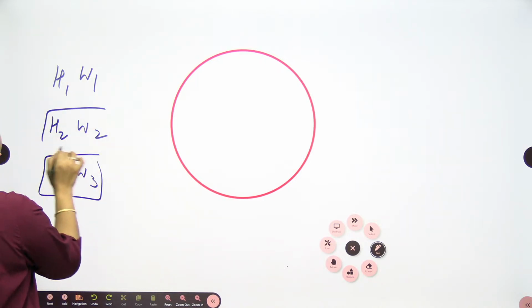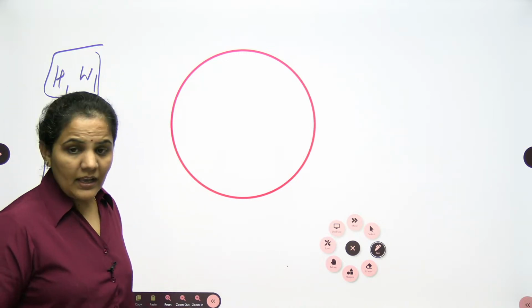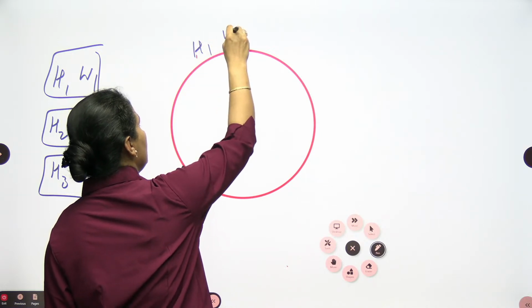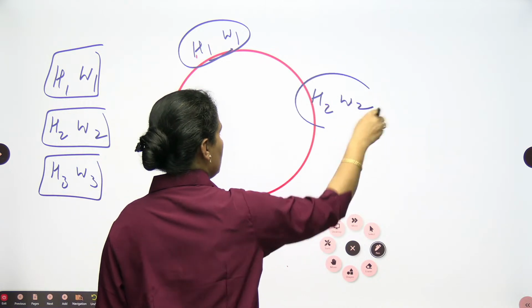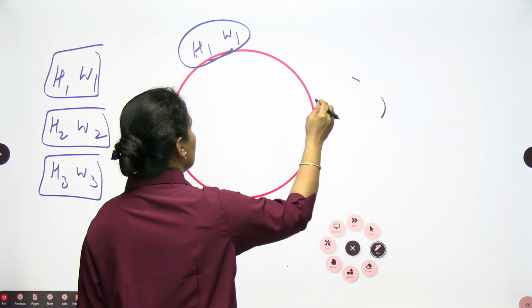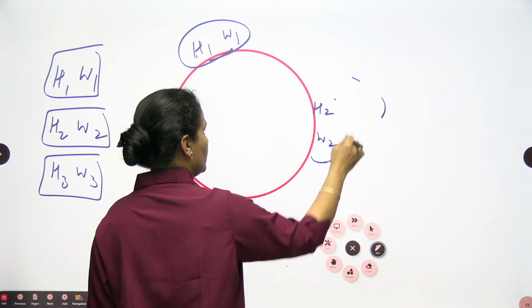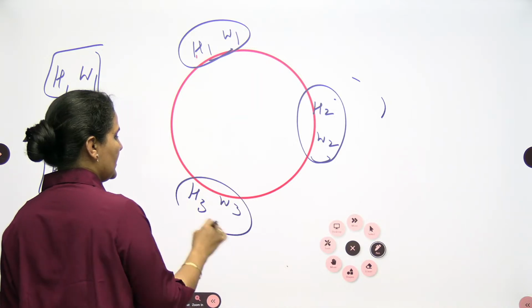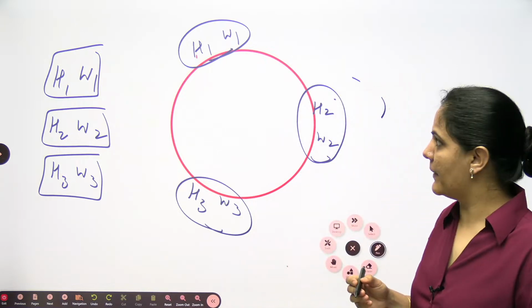I can start anywhere. H1 W1 is sitting here, H2 W2 here, and H3 W3 here. So we have three segments, meaning 3 pairs.